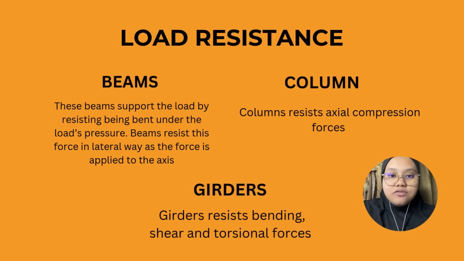In addition, for the load resistance, these beams support the load by resisting being bent under the load's pressure. Beams resist this force laterally as the force is applied to the axis. Secondly, columns resist axial compression forces. Lastly, girders resist bending, shear, and torsional forces.